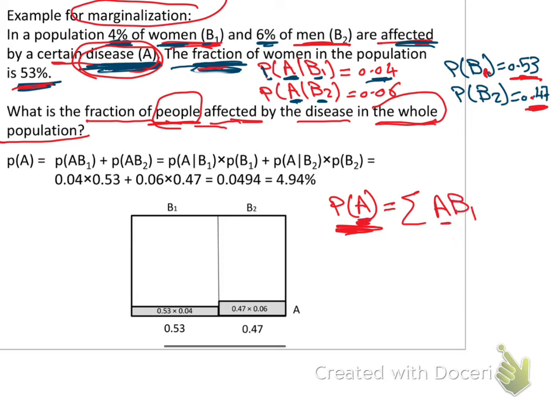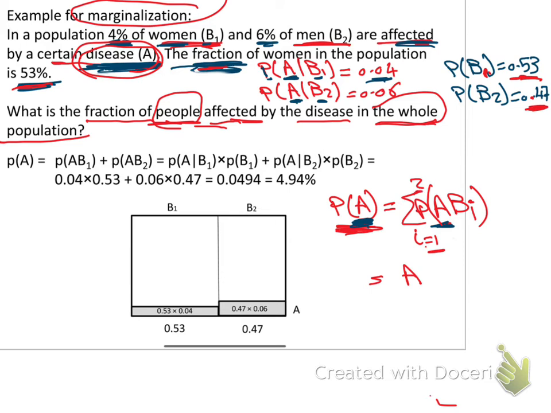So always we put A here, and Bi, and this i will be from i equals 1 up to, in our case we have only B1 and B2, up to 2.